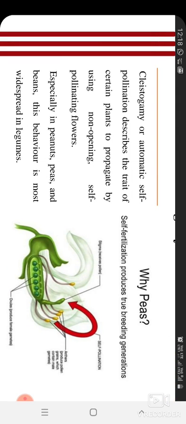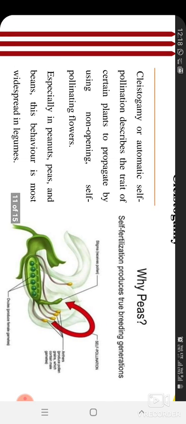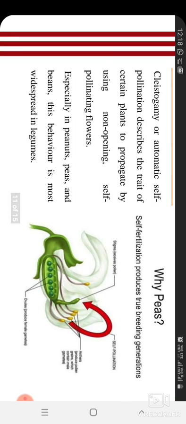then there is no chance for another anther or pollen to come onto the stigma of that flower. So definitely it will go for self-pollination. That's why it is called automatic self-pollination or cleistogamy, meaning the plants which do not open even after pollination. An example is the pea flower. In this you can see the male and female parts, the ovules, the anther, the stigma, and it's closed.